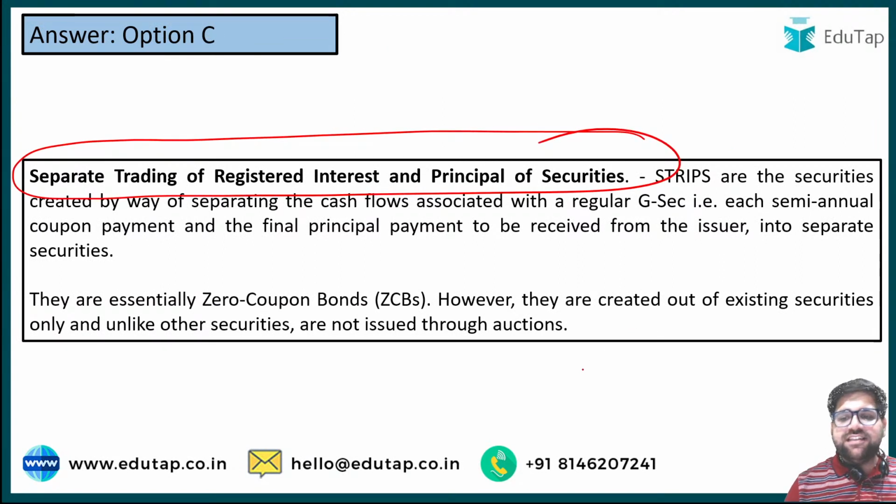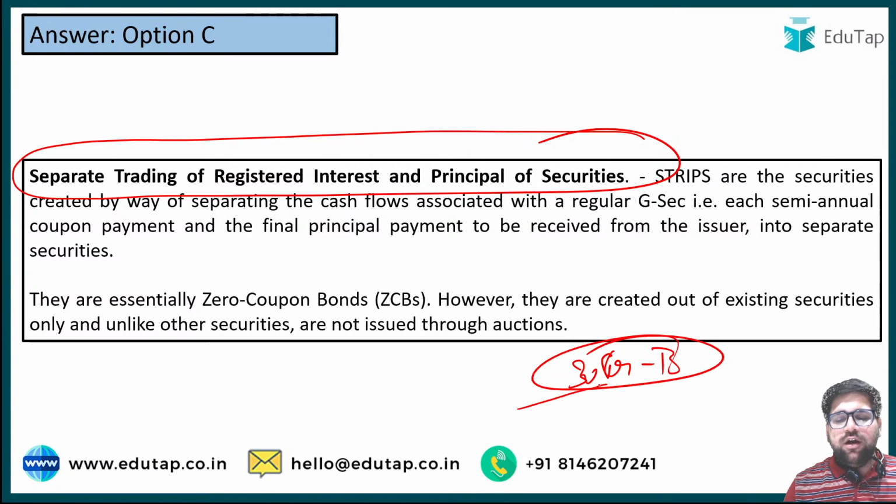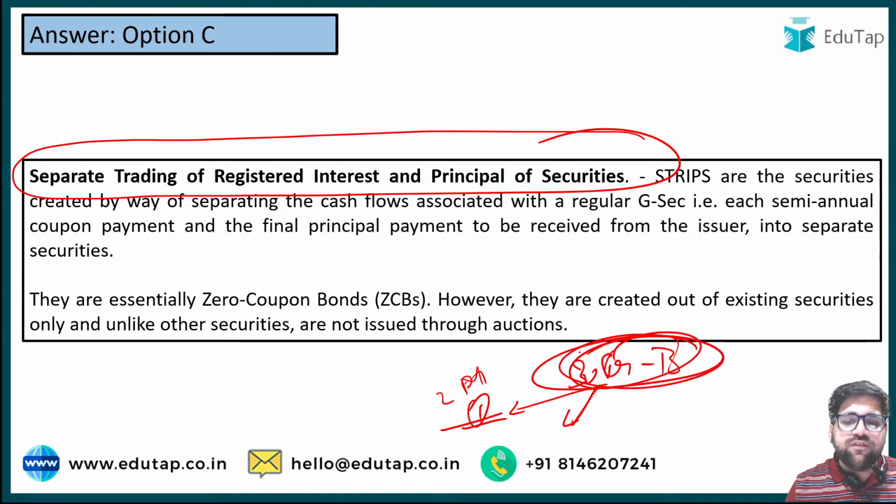If you have, let's say, a 30-year government bond, then you can break this particular security into different documents, or I would say different parts. You can make it a zero coupon bond which will expire in 1 year, so you will get a part of this under 1 year only. So these can be divided into certain numbers of years.